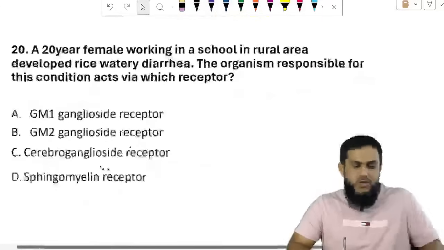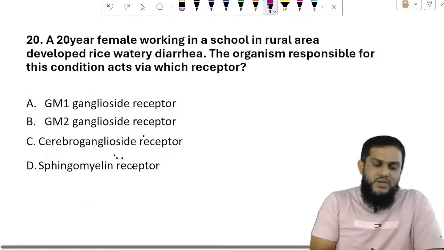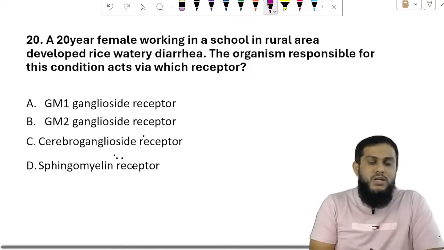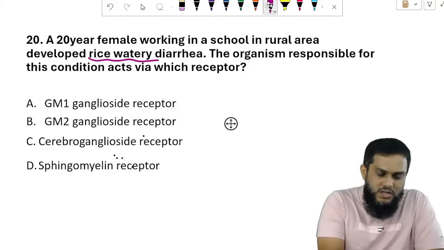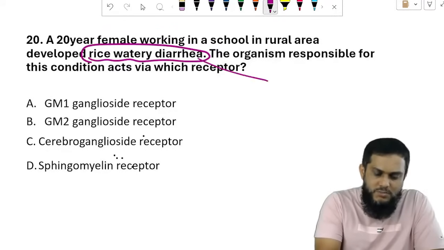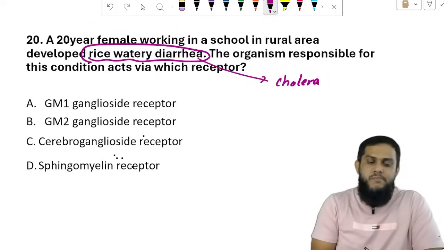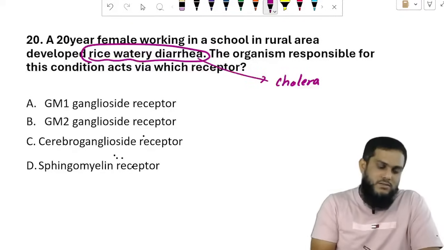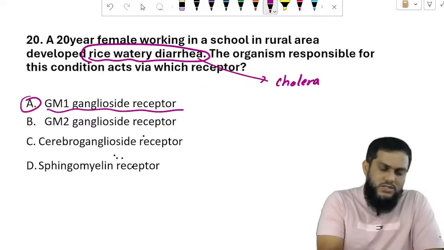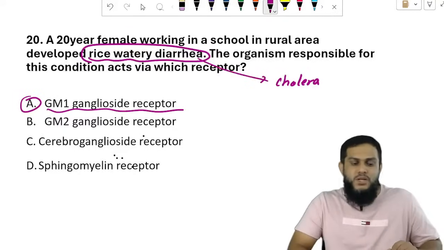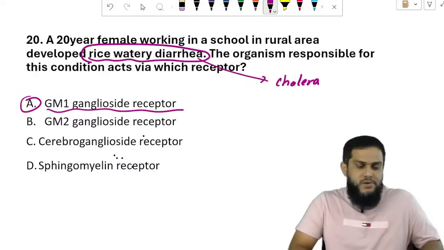Sir, with that, we are moving on to the questions. A 20-year-old female working in a school in a rural area developed rice watery diarrhea. Rice watery diarrhea means cholera. The organism responsible for this condition acts via which receptor? You know the answer, GM1 ganglioside receptor. We have discussed it.